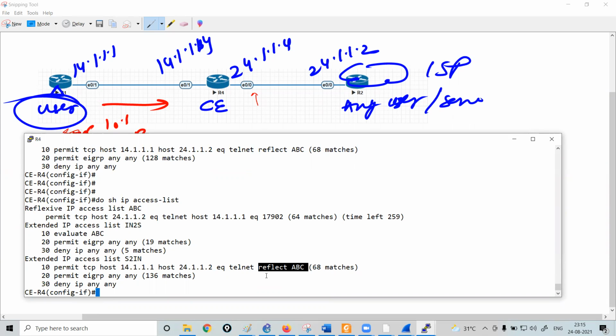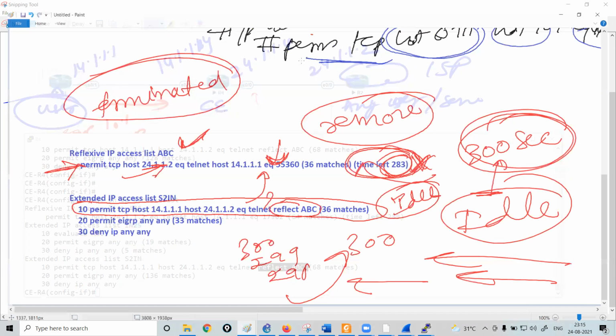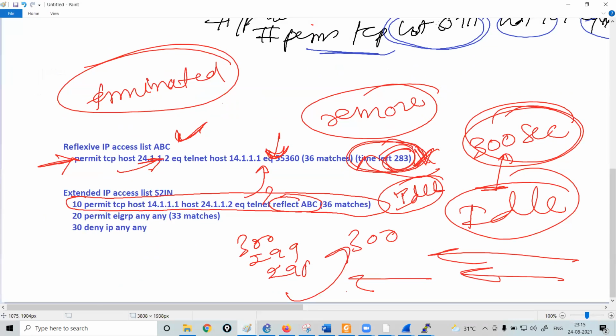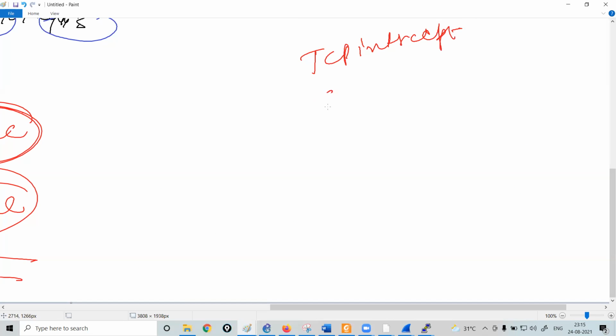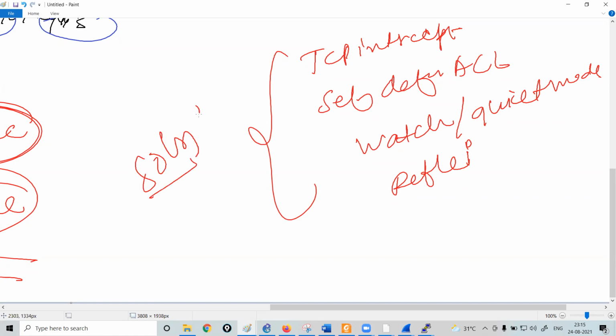Again, let me conclude this topic. When I talk about TCP intercept, which we have already discussed, the self-defense ACL on the router, the watch mode or quiet mode on the router, and the reflexive ACL, all these solutions are there to provide you security, but again, these are not the ultimate security solutions.